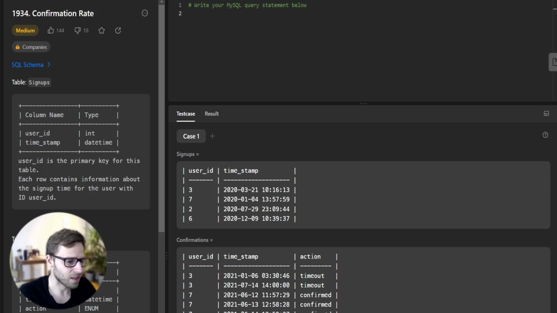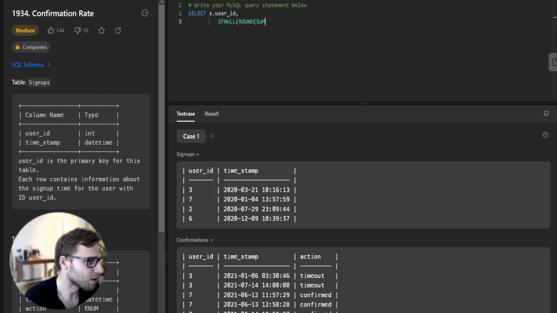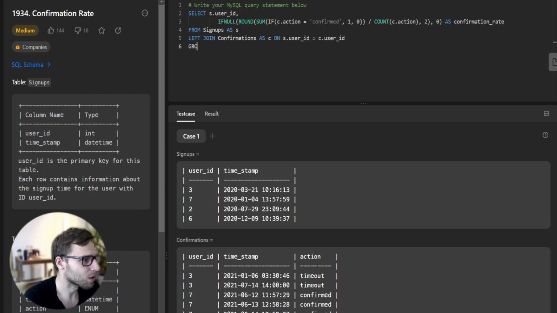So, let's start coding our query. Implementation: SELECT S.user_id, IFNULL(ROUND(SUM(IF(C.action = 'confirmed', 1, 0)) / COUNT(C.action), 2), 0) AS confirmation_rate FROM Signups AS S LEFT JOIN Confirmations AS C ON S.user_id = C.user_id GROUP BY S.user_id. And there you have it, the query is done. Let's test it to see if it's working.